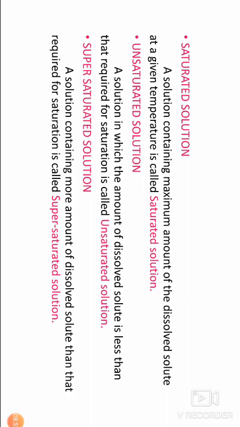Supersaturated solution: a solution containing more dissolved solute than that required for saturation is called a supersaturated solution. A supersaturated solution is metastable. It readily forms a saturated solution on slight disturbance or on addition of a small crystal of the solute.